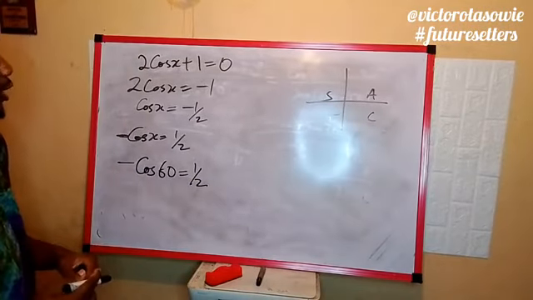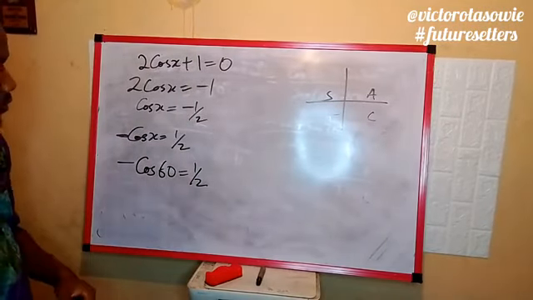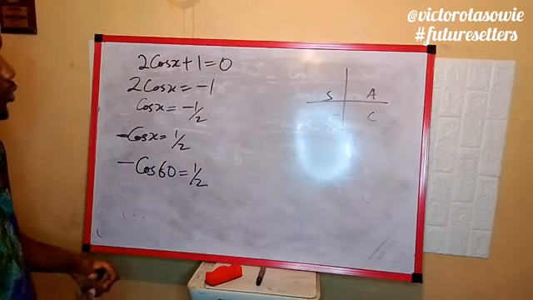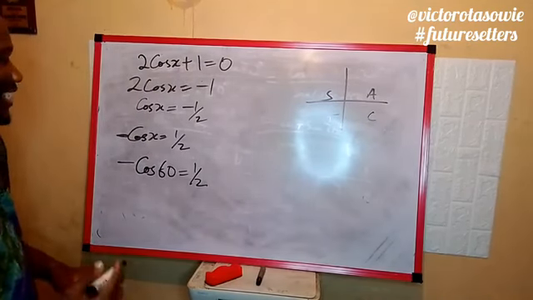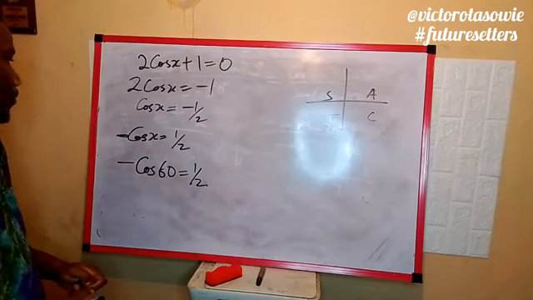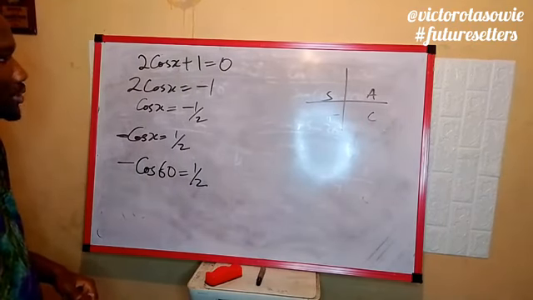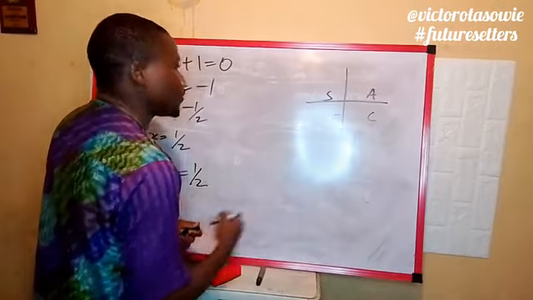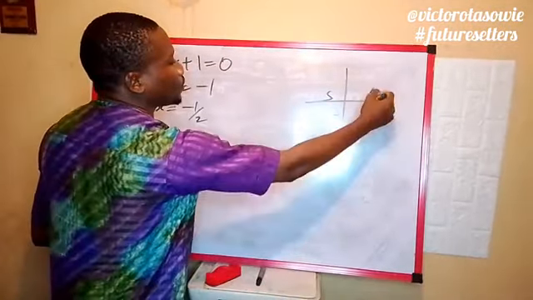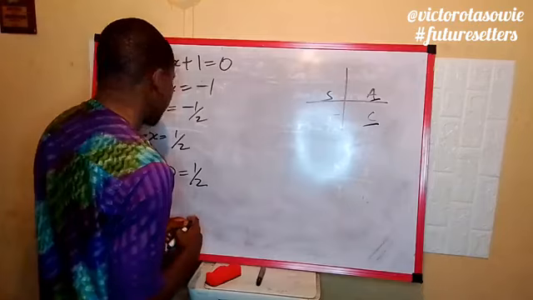But we are not working with cos 60. We have to find a place where cos is negative. We know that cos is positive in this place.